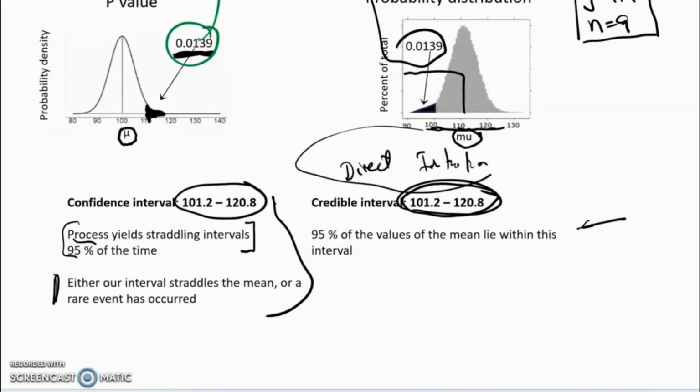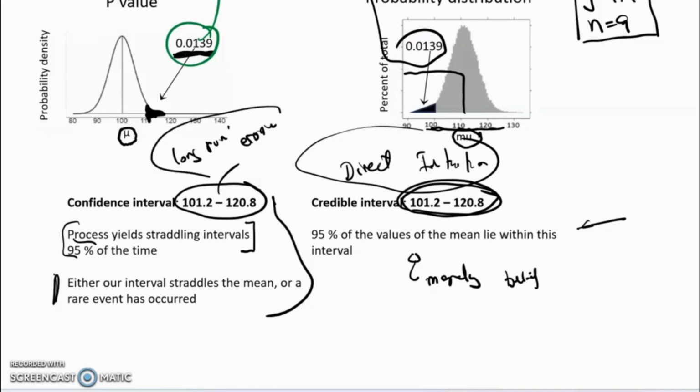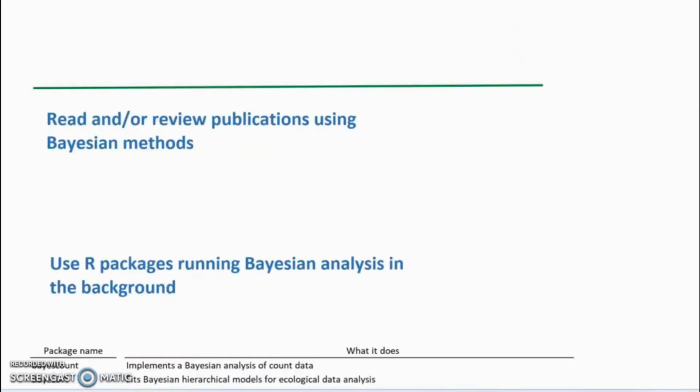But again, we've got to give the frequentists their due in that this is merely a statement of belief, whereas this provides perhaps better long-run error control because it relates to the way the world actually is and is not merely belief.